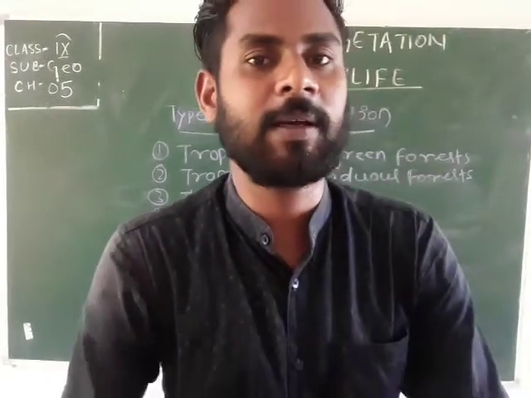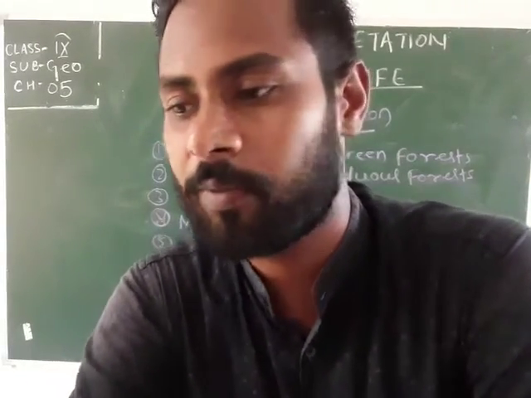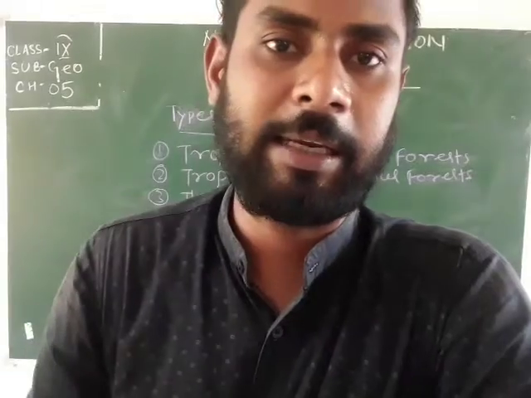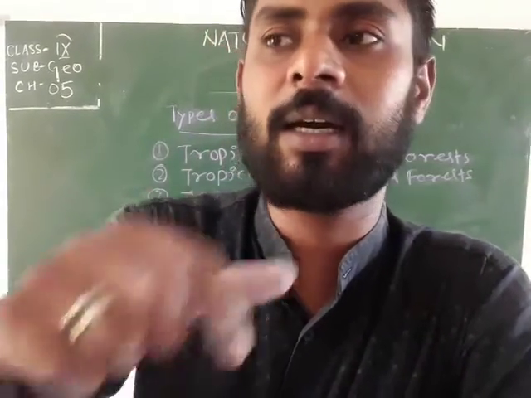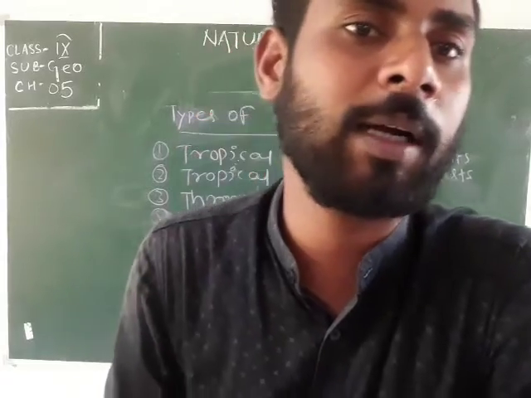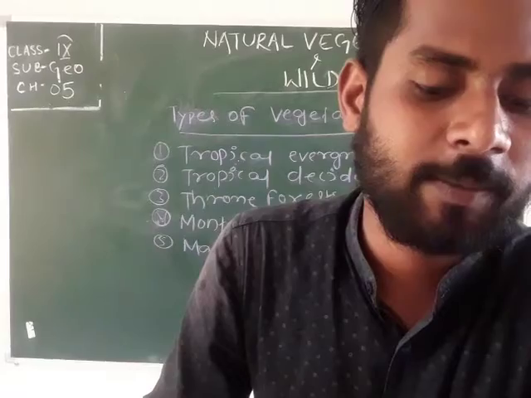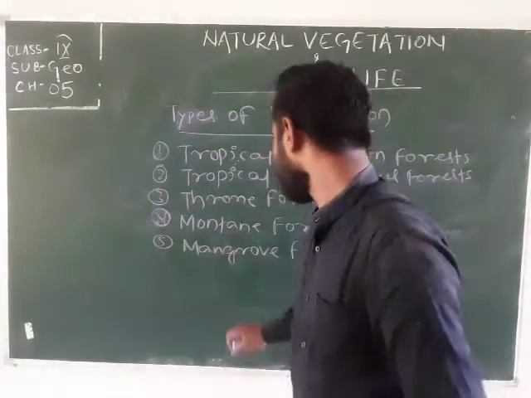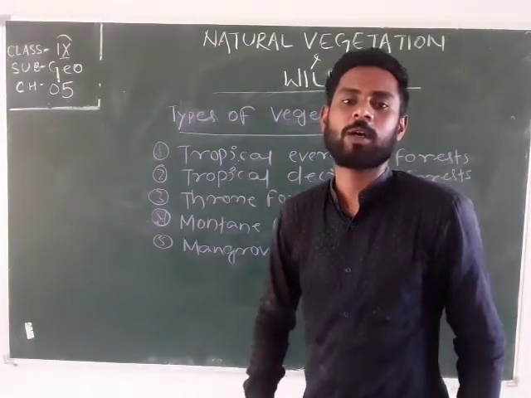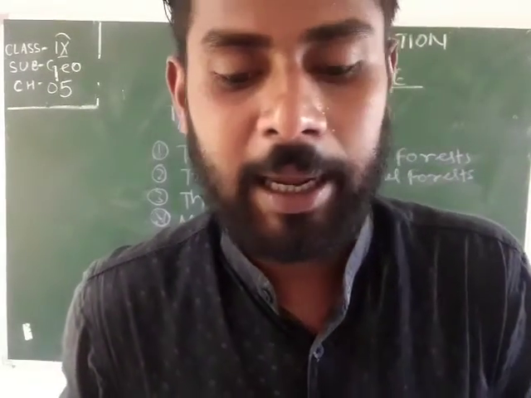Foothills means low altitude or low height of the mountain areas, the footstep of the mountain. In those areas we can find sal and bamboo as important plant species. Got it? So mountain forest is also called Himalayan forest, which is commonly found in the Himalaya mountain ranges in India.